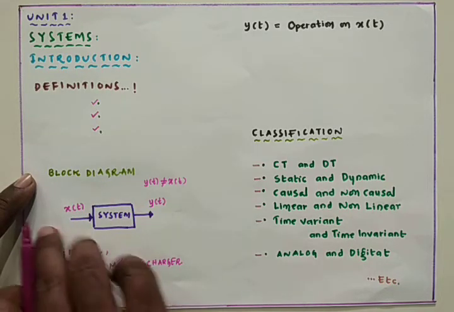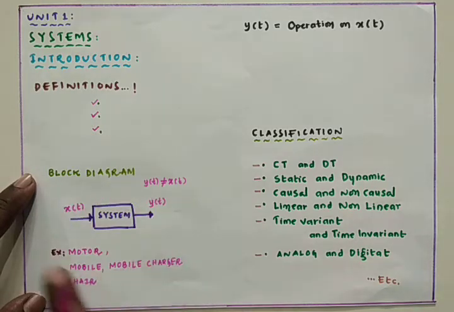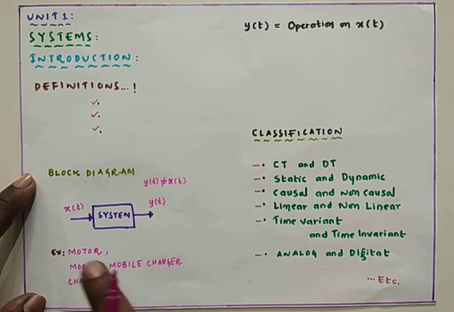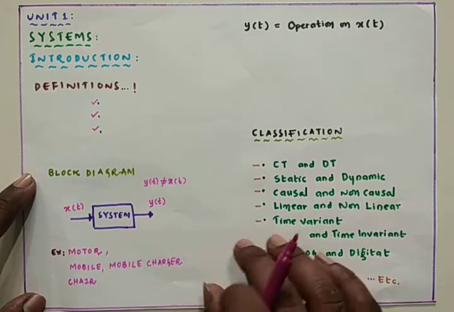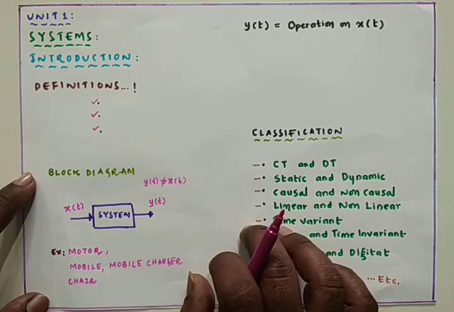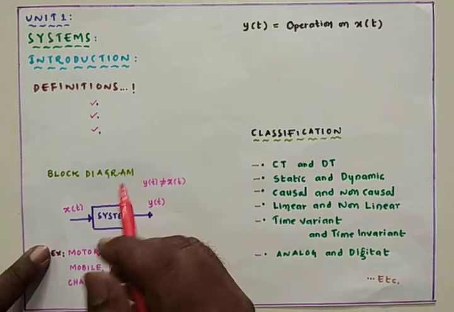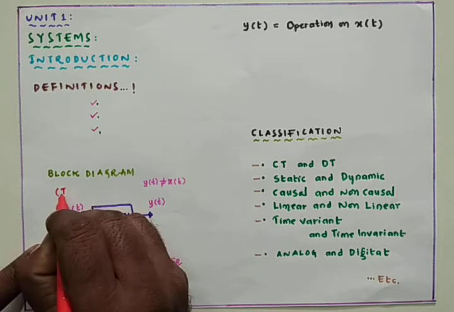This system accepted that x of t, so x of t went through many manipulations inside the system, so that it is converted into a new signal, that is y of t. Now we can call this x of t the input signal.